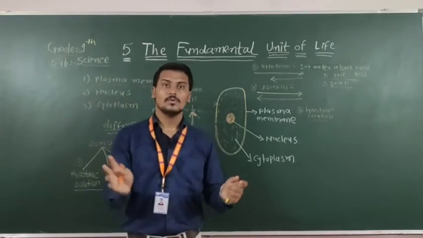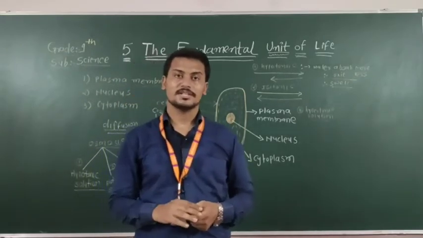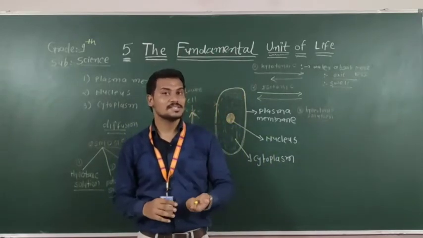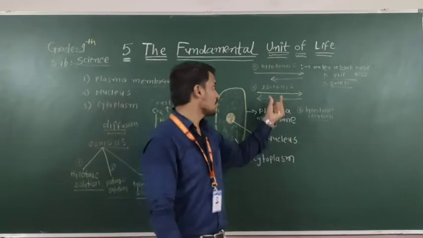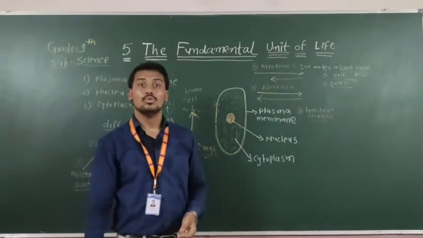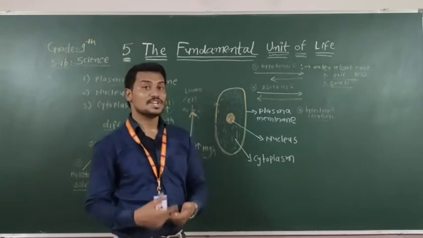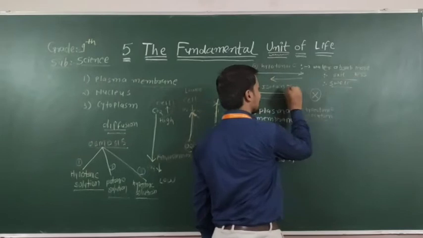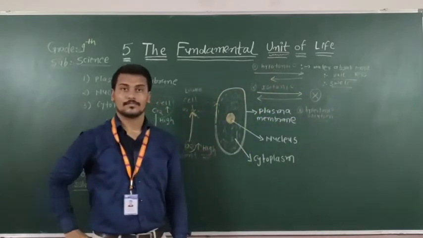Neither increasing nor decreasing. The cell cannot change its shape, it cannot increase or decrease. So in an isotonic solution there is no change in shape, no change in the cell.